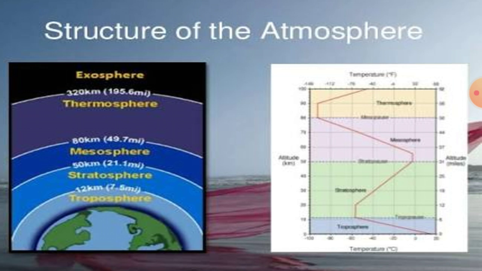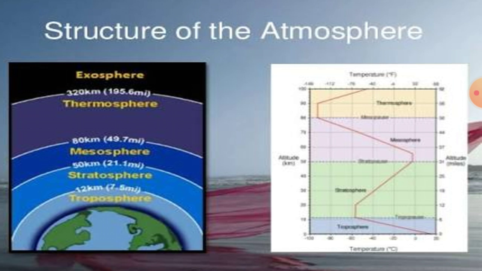Troposphere. This layer is the most important layer of the atmosphere. Its average height is 13 kilometers and the air we breathe exists here. Almost all the weather phenomena like rainfall, fog and hailstorm occur in this layer.